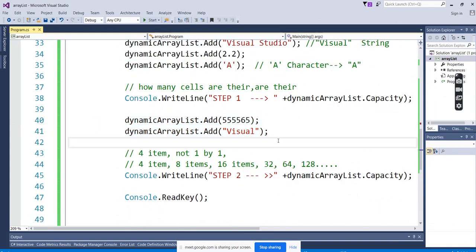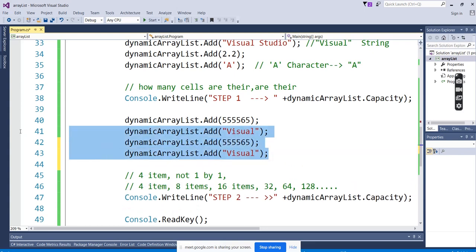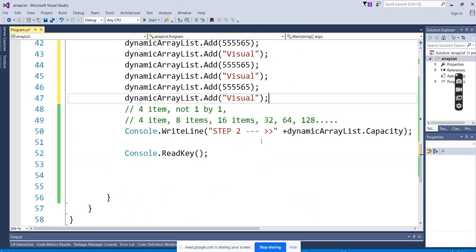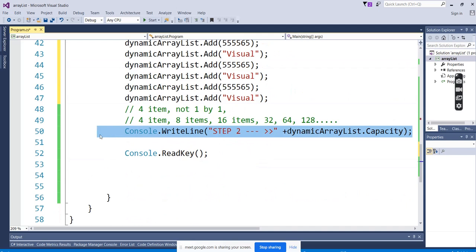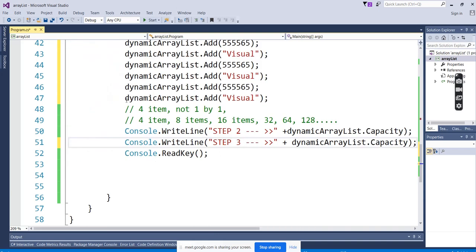Let's do a small experiment. Here you see the capacity for step 3. In step 3 we will add only one value.